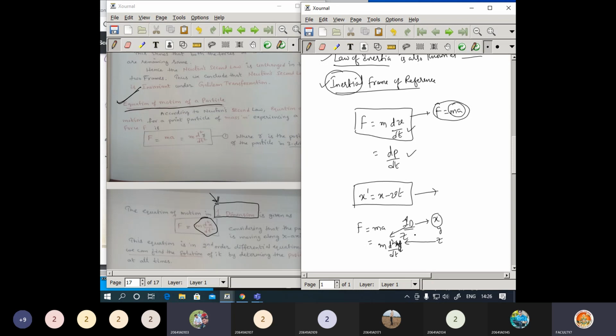Hello sir. Yes, tell me. In three dimensions, F equals m into d square r by dt square, sir. In three dimensions you write d square r by dt square, where r equals xi plus yj plus zk. Okay, these are the unit vectors. It will be like this.